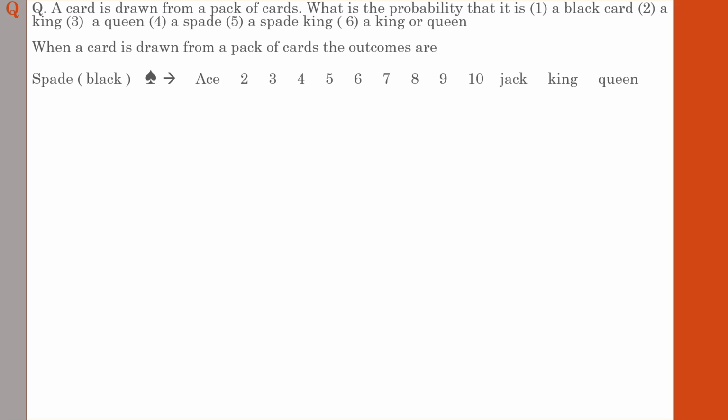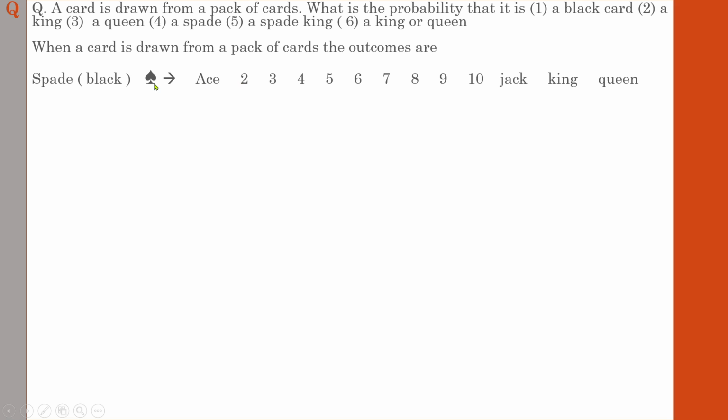13 items in one set. 13 items means the numbers 1 to 10, but instead of the numeric 1, the name of that particular card is ace. Remember, instead of 1 you will see ace, and in that card there will be the letter A. Leave it at that, we are not going further into that. 1 is represented by ace, followed by 2.